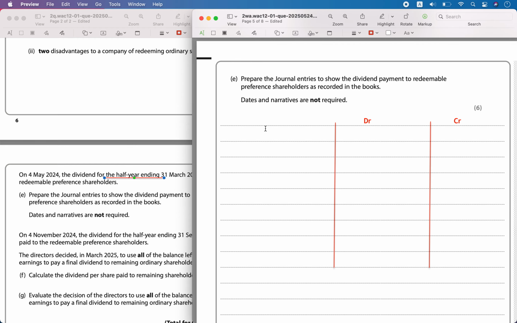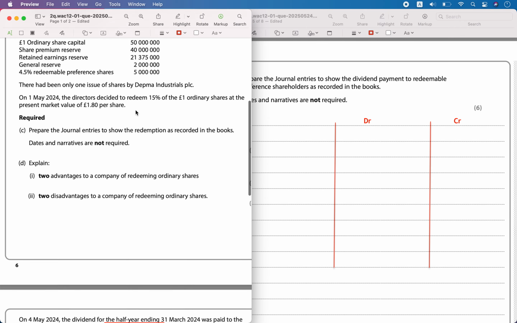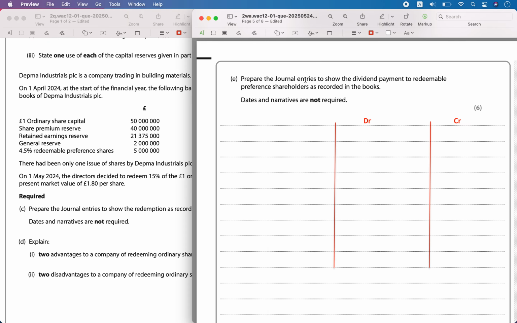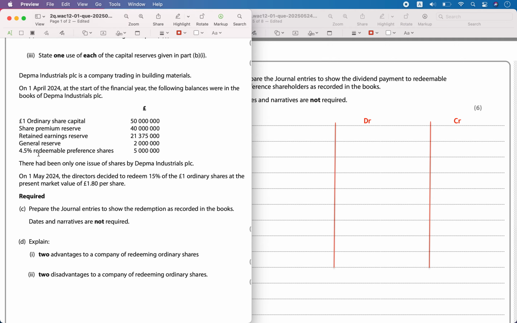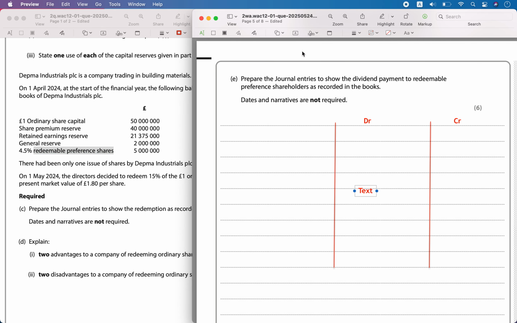Okay. So now when you are paying dividends, the retained earnings is affected and bank is getting affected. So what are the things that are going to be affected by the redeemable preference share dividend payment? Redeemable preference share dividends are being paid for the half year. So from where are you going to pay? You are going to pay from the bank. It is reflected in the redeemable preference share dividend account.